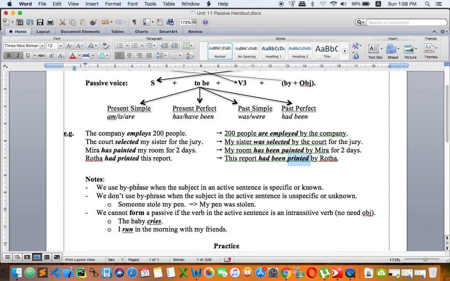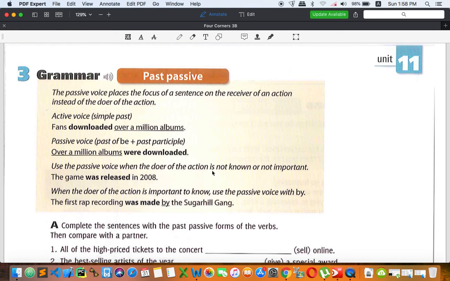We use a by phrase. This is a by phrase: by Rata, by Mirar, by the court, by the company. Okay, so we use a by phrase when the subject in an active sentence is specific or known. This is like in this book. All right, so you can see right here.